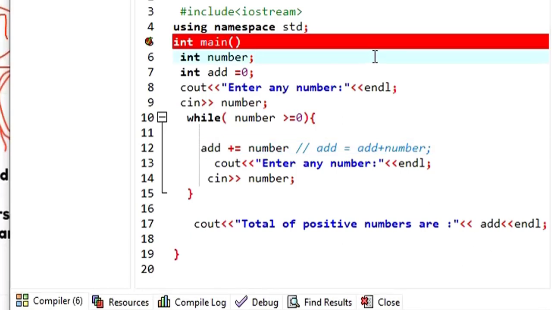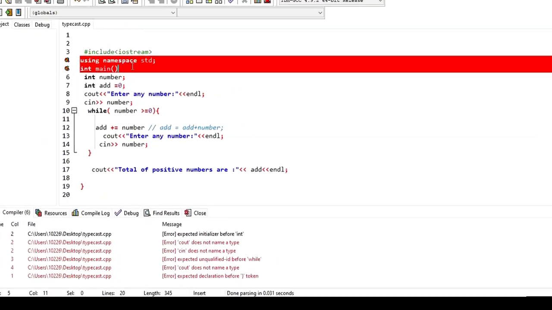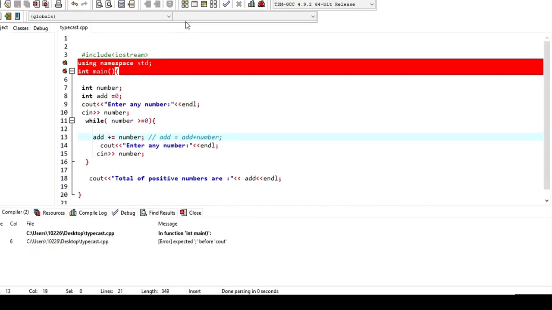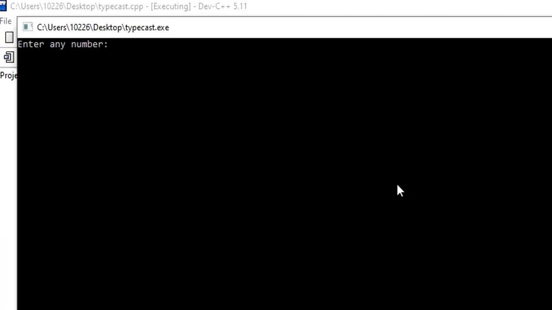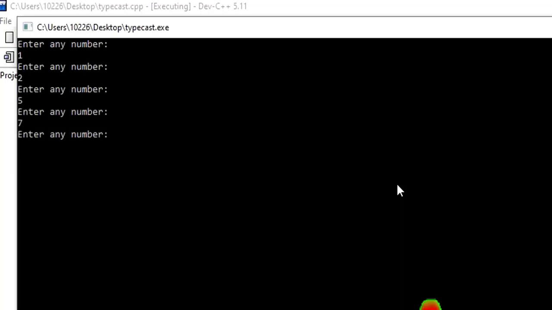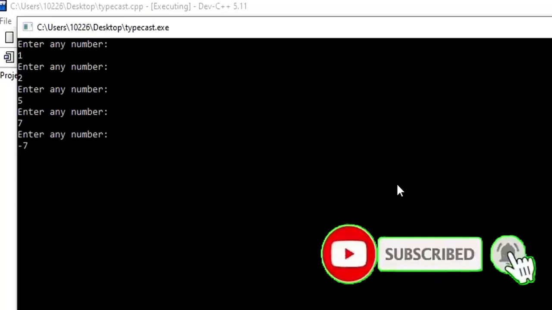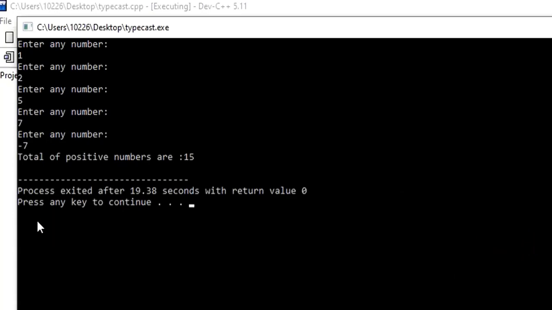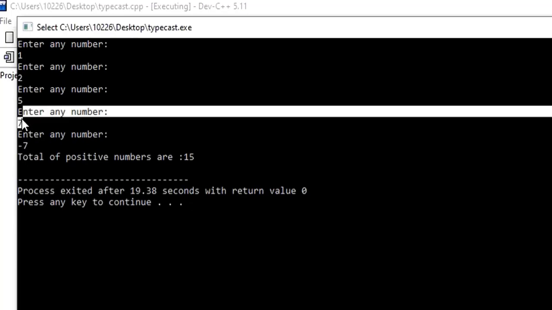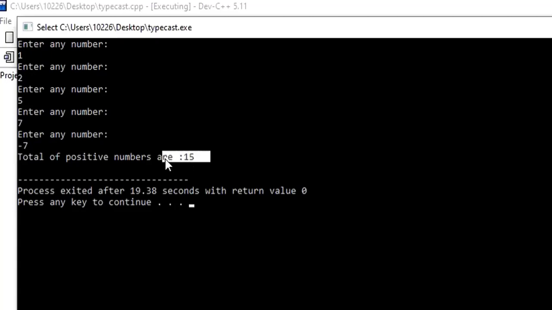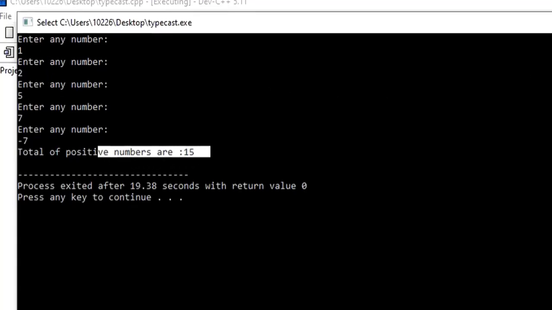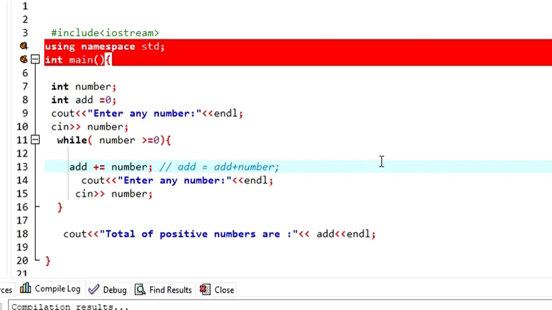Integer number, what's the error? C out, okay, there is a semicolon missing. Again when I save this one, it's going to ask me to enter any number: 1, then 2, 5, 7. As soon as I enter a negative number, the while loop will terminate, and it will just display the sum of all the numbers, right? So the total of positive numbers is 15. Here 1 plus 2 is 3, plus 5 is 8, plus 7 is 15. Now we are able to print the sum of all the positive numbers entered through the keyboard by the user. So this is how a while loop can be used in C++.